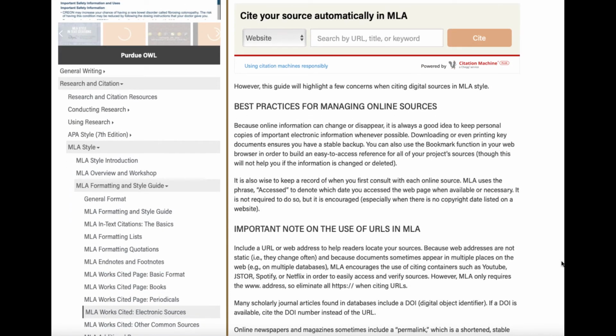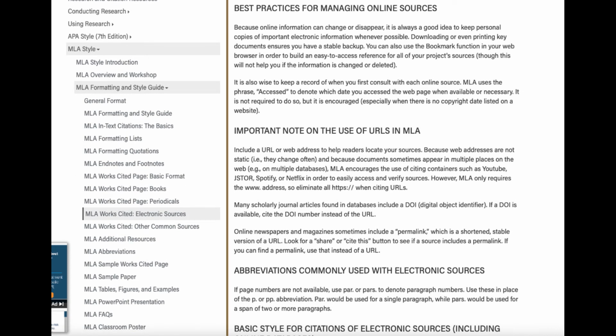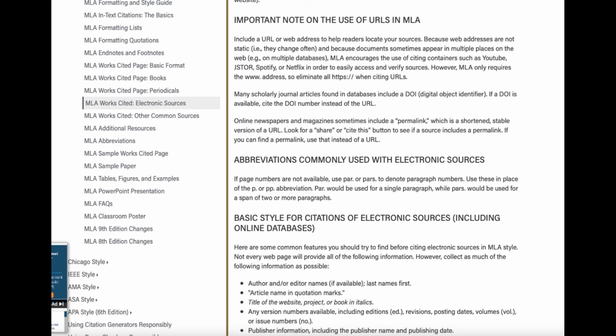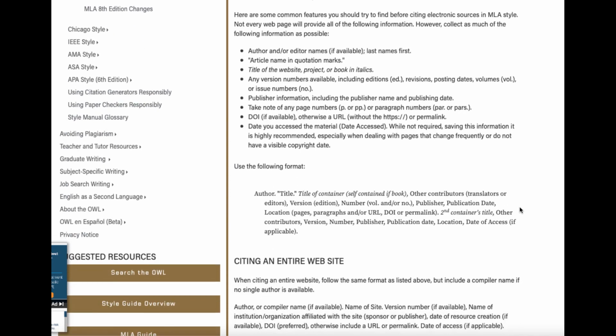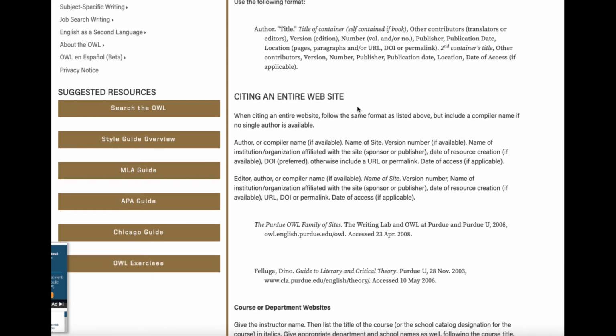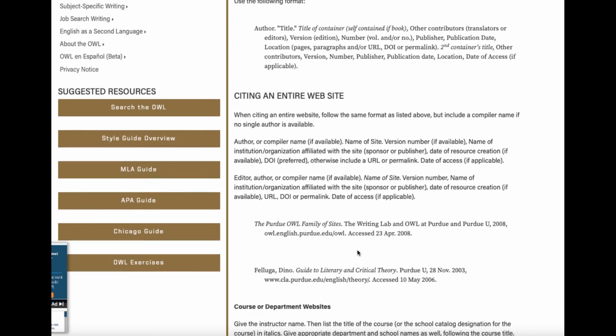So one important bit of information is the best practices for managing online sources. Remember, you've always got to use TRAP to make sure that your source is credible. And then the URLs, you want to look at them to make sure that they make sense, that they're not some kind of weird thing. That was also in the TRAP video. You want to make sure that you're looking at credible sites. So government and education sites are one of the best things to do. As you can see, we're on purdue.edu, so we're at a credible site. All right, if you scroll down this page, you can look at how to cite an entire website, which you really don't ever need to use.